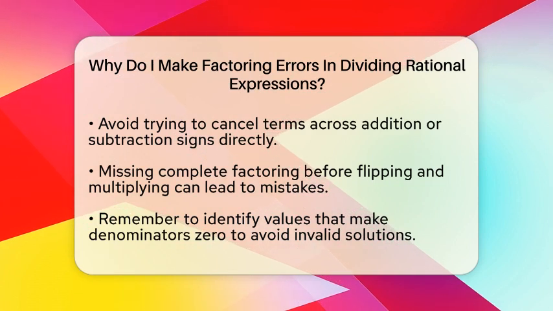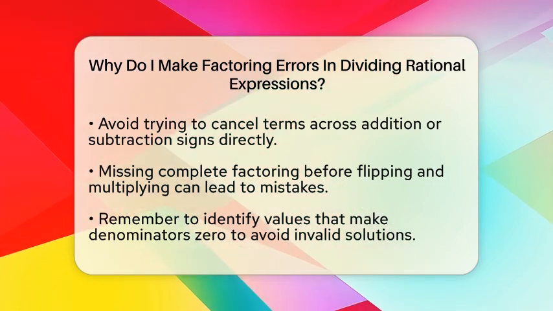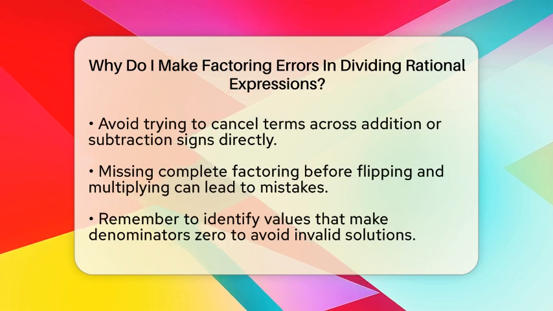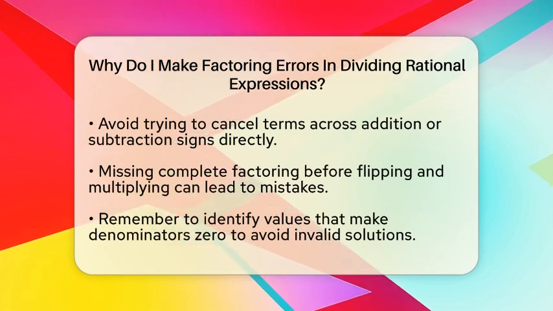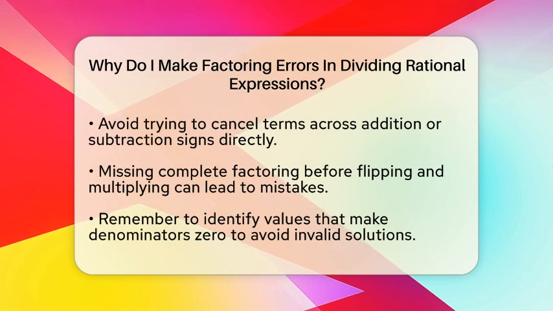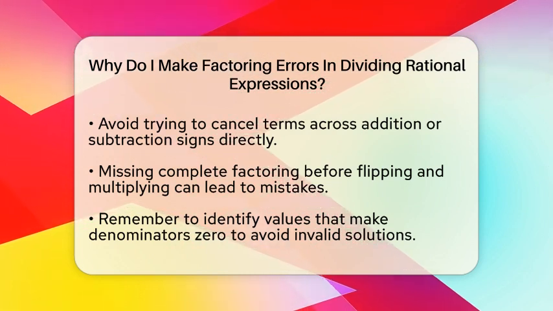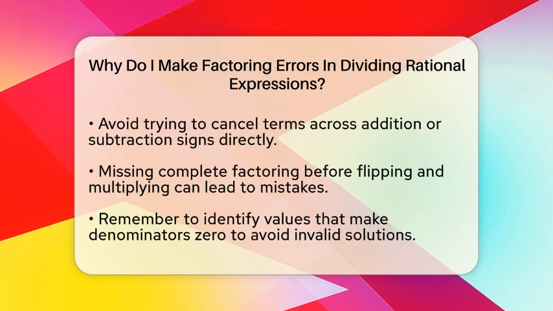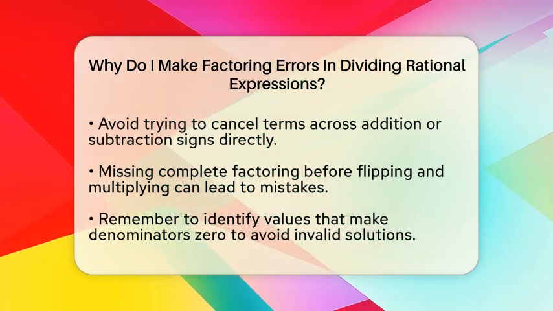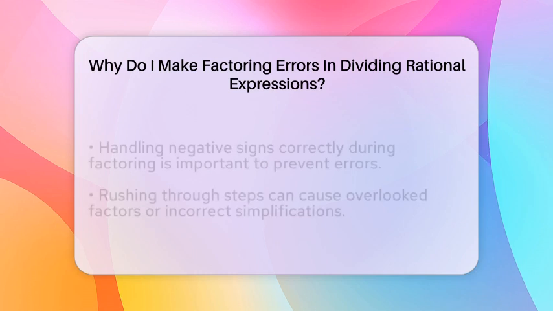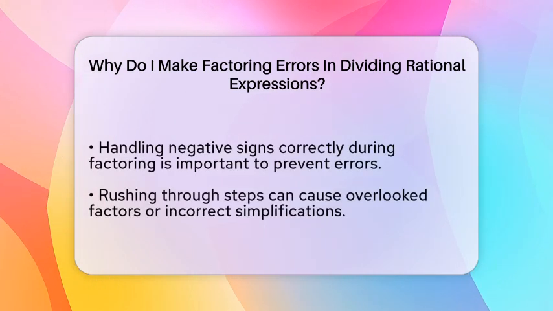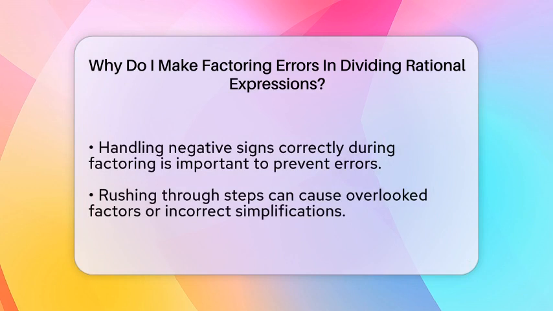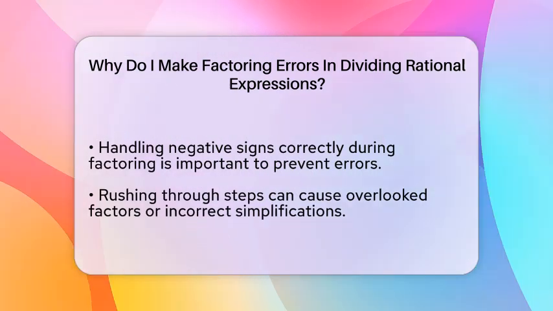A big reason for errors is not fully factoring before dividing. When you flip the second fraction and multiply, missing common factors can cause incorrect simplification. If you skip complete factoring, you might miss opportunities to cancel out common parts, leading to wrong answers. It is also important to identify excluded values. When factoring, some values of the variable make denominators 0, which are not allowed. Forgetting to find these values can cause you to ignore important restrictions, making your solution invalid.